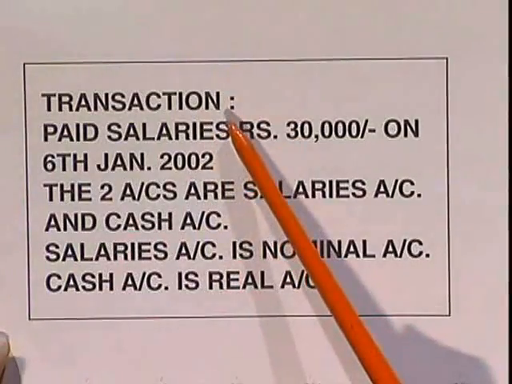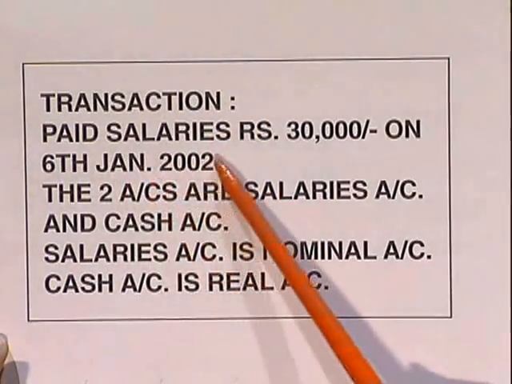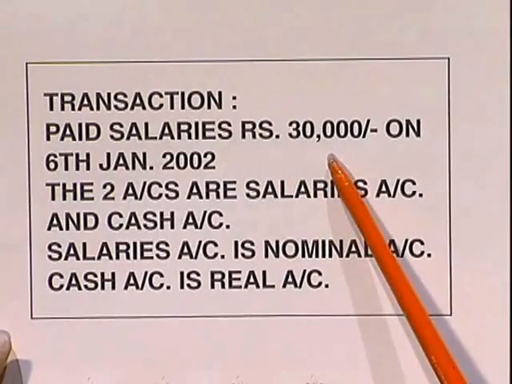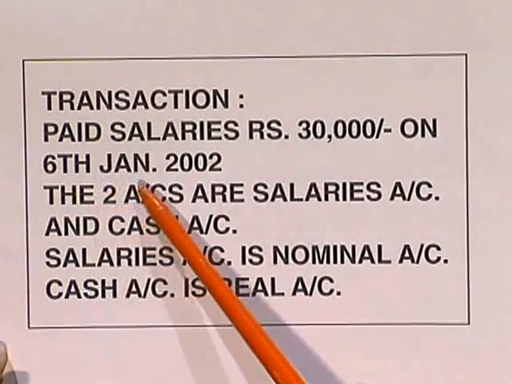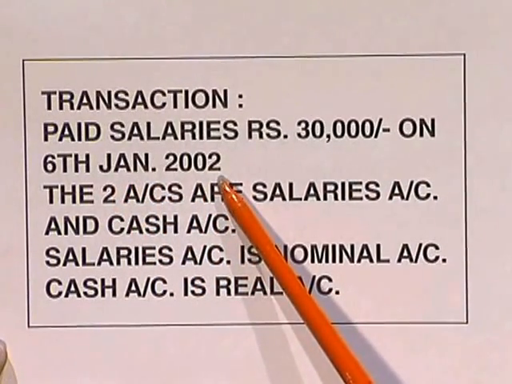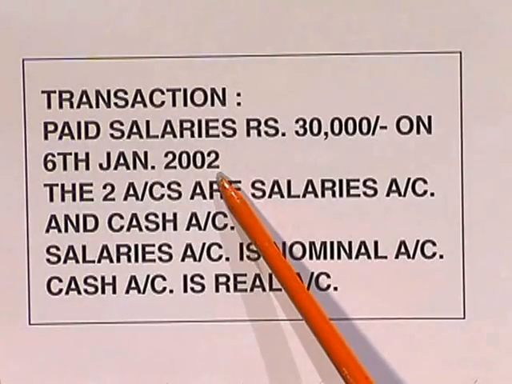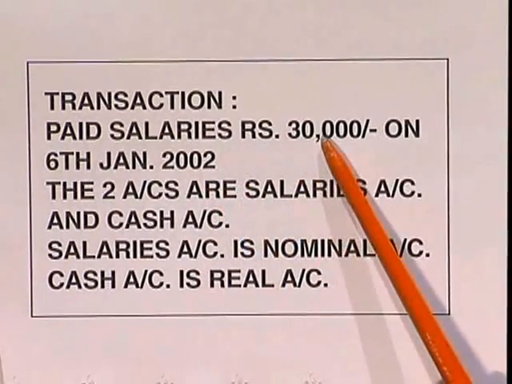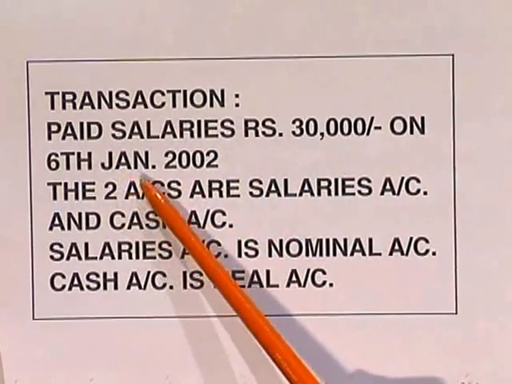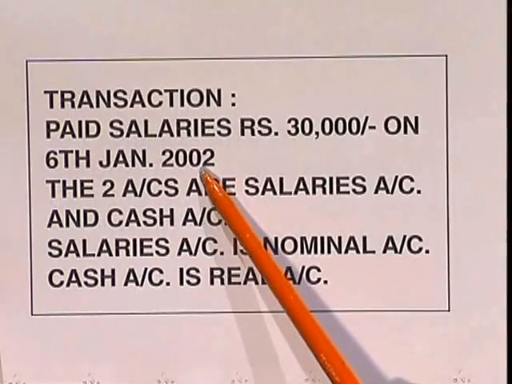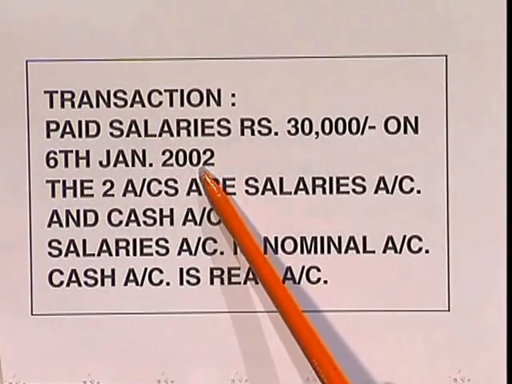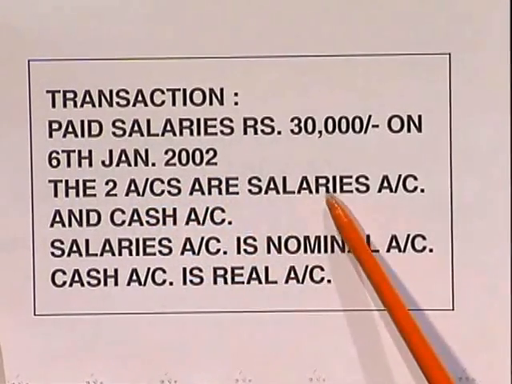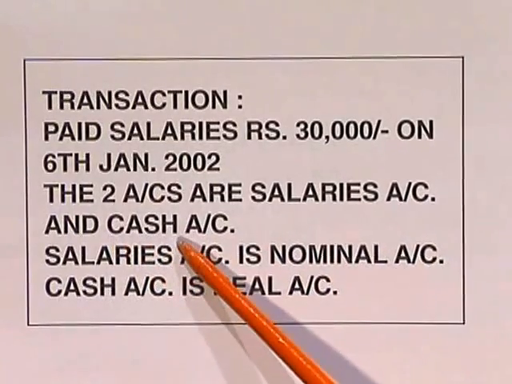Similarly, we can see one more example with a transaction, which is: paid salaries rupees 30,000 on 6th January 2002. This is the transaction given to us. Paid salaries 30,000 on 6th January 2002. Okay. Now you identify the two accounts. The two accounts are salaries account and cash account.